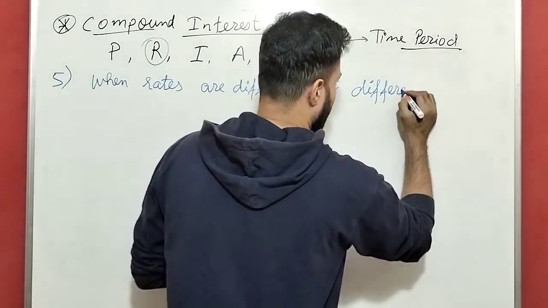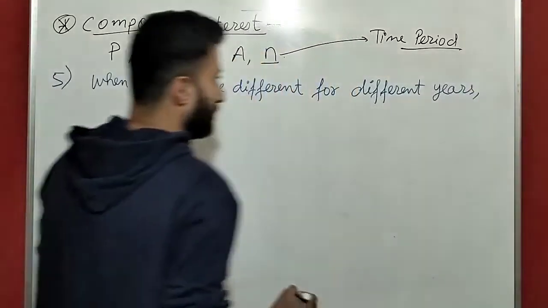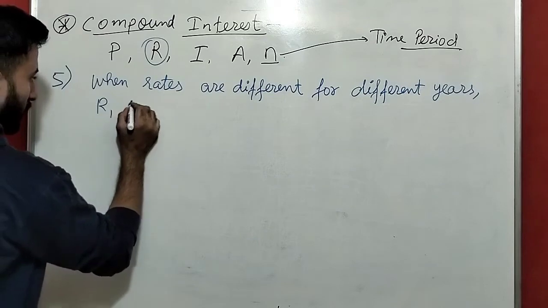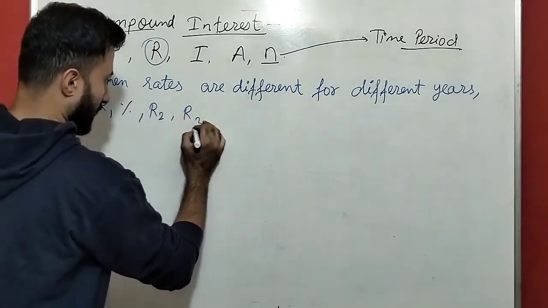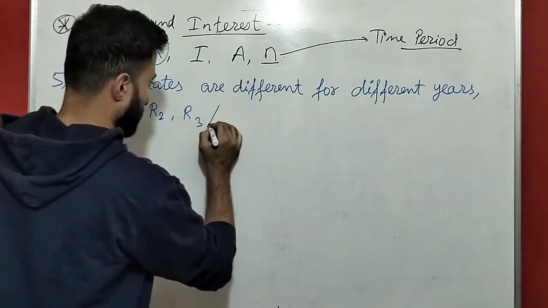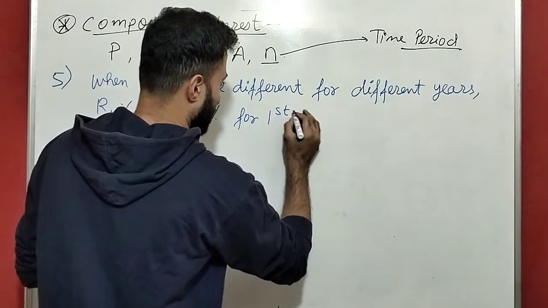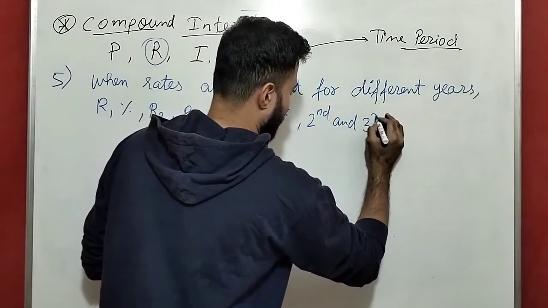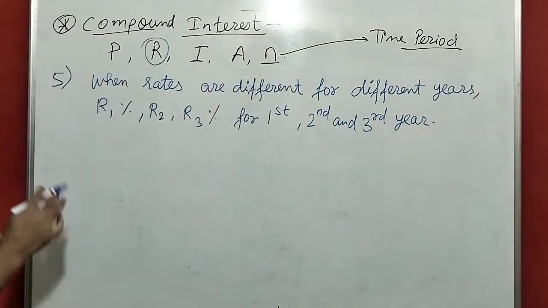Means, suppose they had given R1%, R2%, R3%, for first, second and third year. Okay, guys, here what?